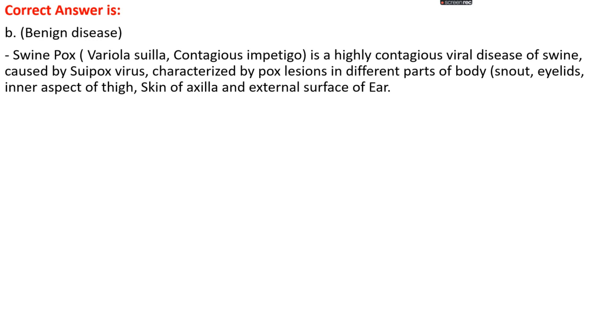Swine pox, that is known as variola suilla or contagious impetigo, is a highly contagious viral disease of swine caused by swinepox virus. It is mainly characterized by pox lesions in different parts of the body, like snout, eyelids, inner aspects of the thigh, skin of axilla, or external surface of ear.